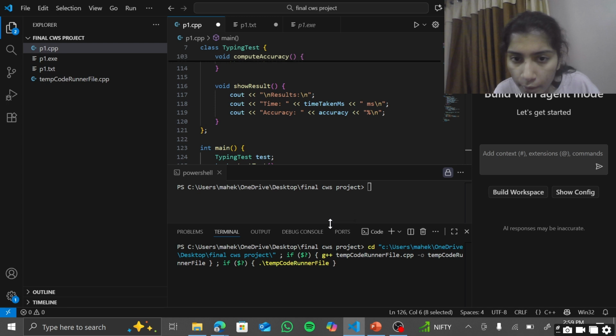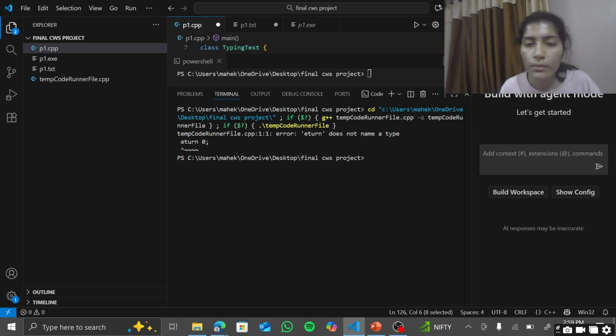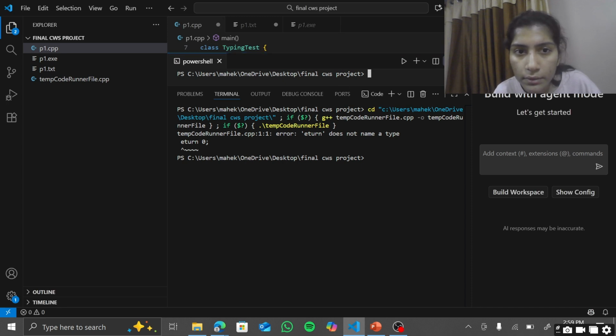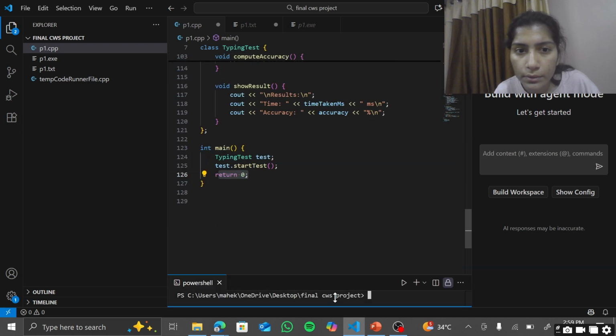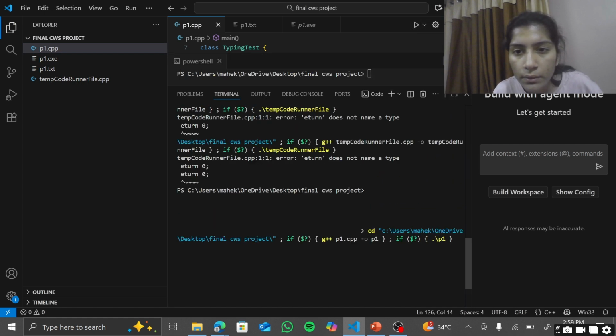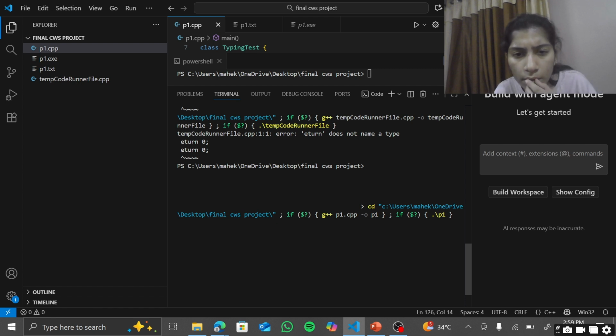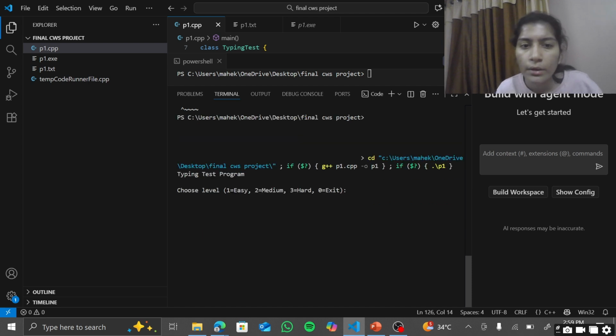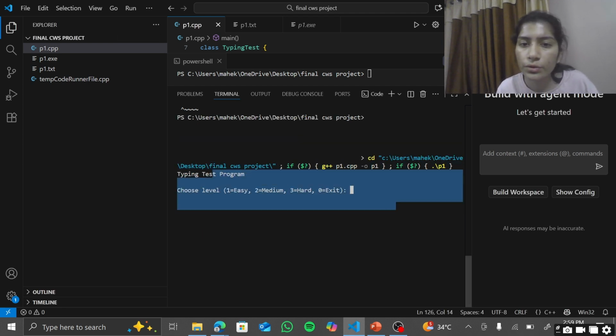Output part one. I'll again choose, and this is showing the typing test program, then choose difficulty.